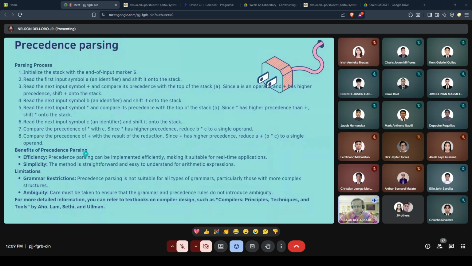Then the benefits of precedence parsing: efficiency. Precedence parsing can be implemented efficiently, making it suitable for real-time applications. Simplicity of method: straightforward and easy to understand for arithmetic expressions.